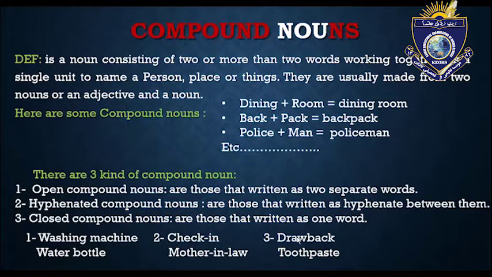Why are they called closed compound nouns? Because they are close to each other. There is no space between them and no hyphen between them. Because they're close to each other, this is called closed compound nouns.